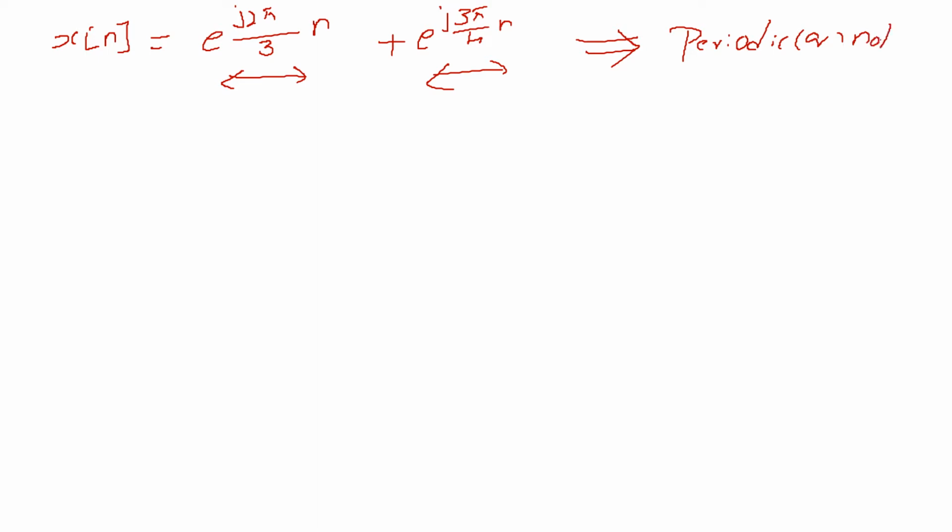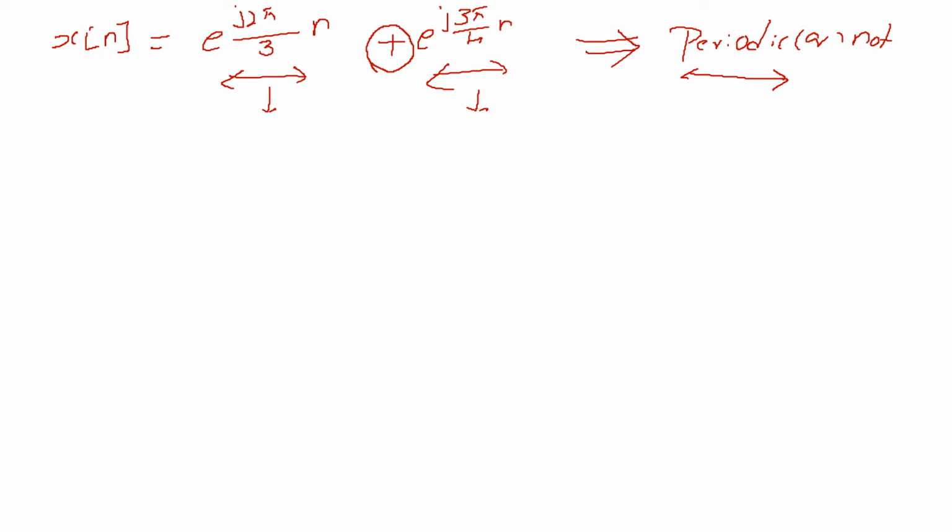Intuitively, we can say each individual signal is periodic actually. But whether this holds true after the combination of these two individual waves, that is a question. We don't know that. So that's what we are going to check, whether the combined signal is a periodic signal or not.